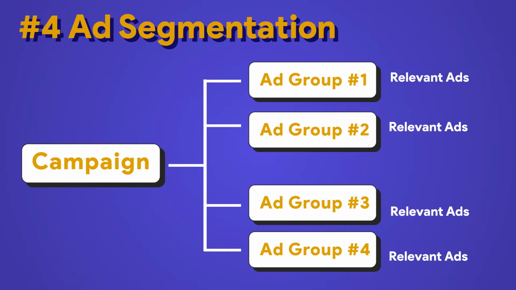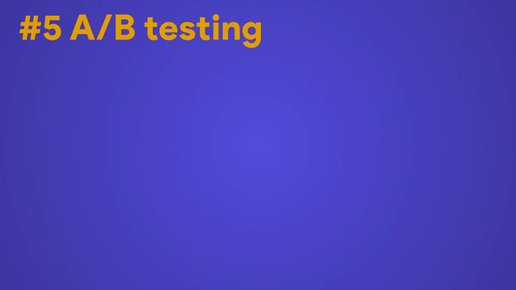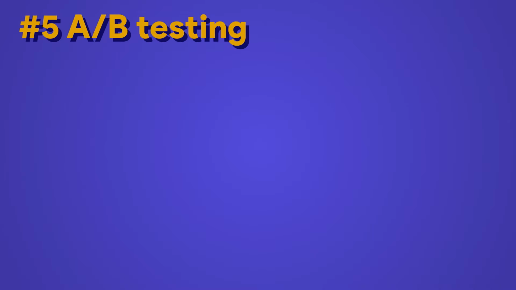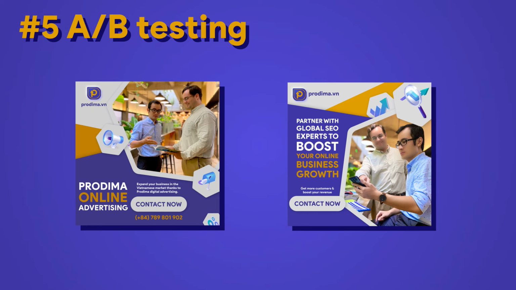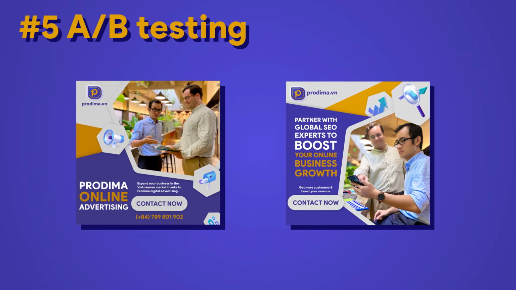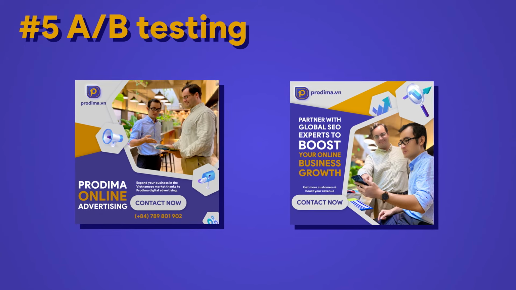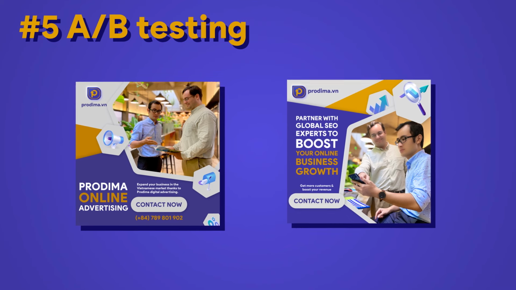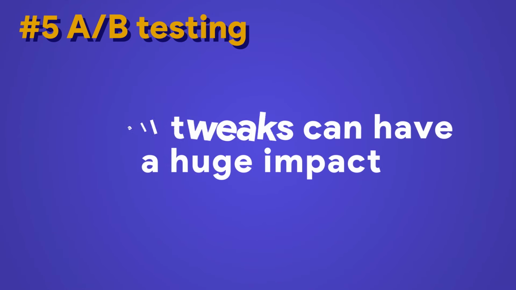Once you segment your ad groups into small targets with relevant ads for each, then you want to A/B test your ad copies and visuals. Between two different ads served to the same ad group, only change one factor. For example, you may have a different headline, a different picture, or even just a different color. Small tweaks can have a huge impact on your conversions.